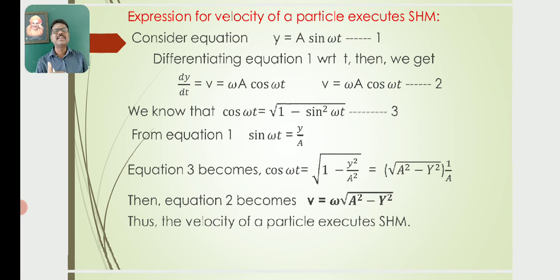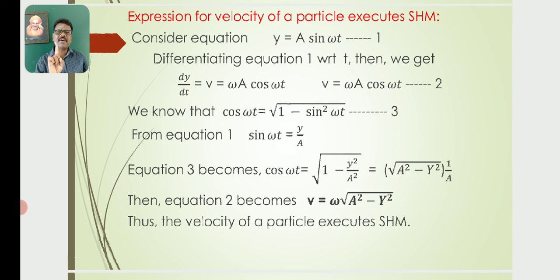Then we know that cos omega t is equal to root of 1 minus sin square omega t. Let this be equation number 3. We know that sin square theta plus cos square theta is equal to 1. Then cos square theta is equal to 1 minus sin square theta. Then cos theta is equal to root of 1 minus sin square theta. So based on that, cos omega t is equal to root of 1 minus sin square omega t.